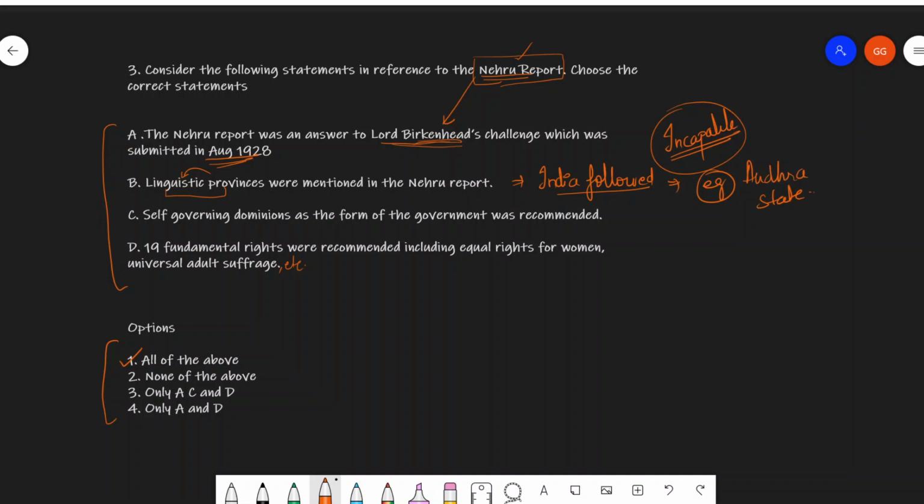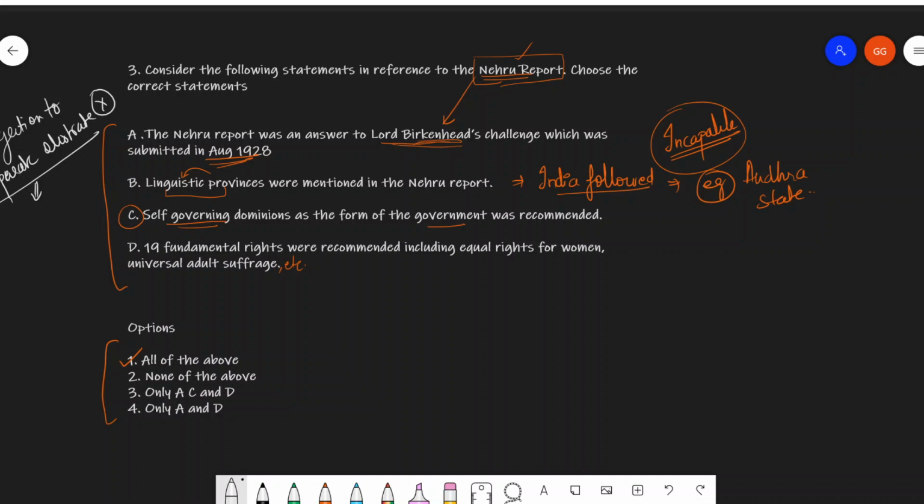Then the report talked about dominion status. There should be self-governing dominions on the lines of the government that was recommended in the Nehru report. Now, there was a rejection. One of the points that is missing here, but extremely important, is that there was a rejection of separate electorates. Separate electorates was something which was rejected.